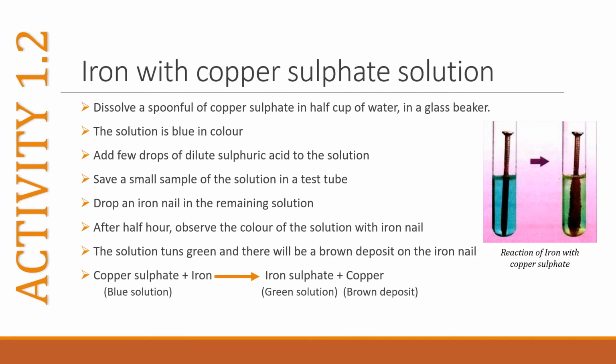Activity 2. Iron with copper sulfate solution. Dissolve a spoonful of copper sulfate in half a cup of water in a glass beaker. The solution is blue in color. Add a few drops of dilute sulfuric acid to the solution to enhance the reaction. Save a small sample of the solution in a test tube. Drop an iron nail in the remaining solution. After half an hour, observe the color of the solution with the iron nail. The solution turns green and there will be a brown deposit on the iron nail.